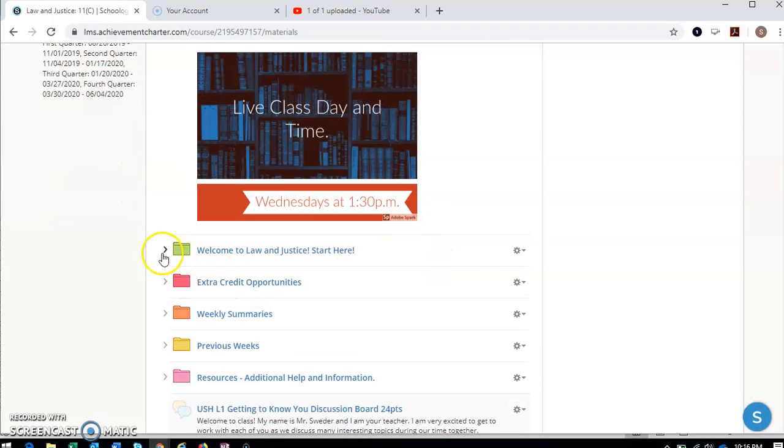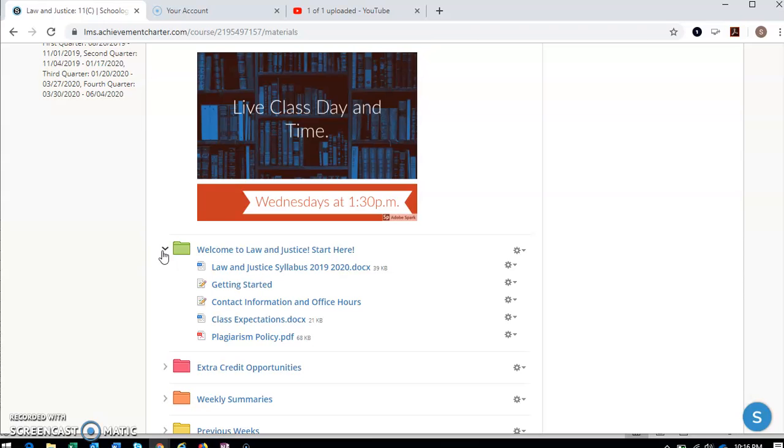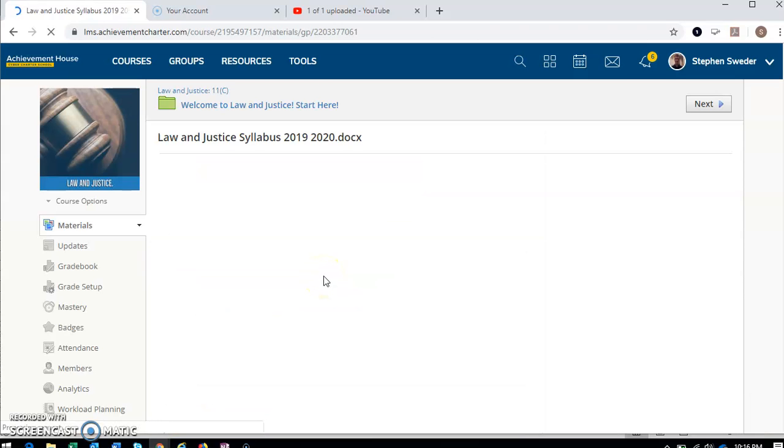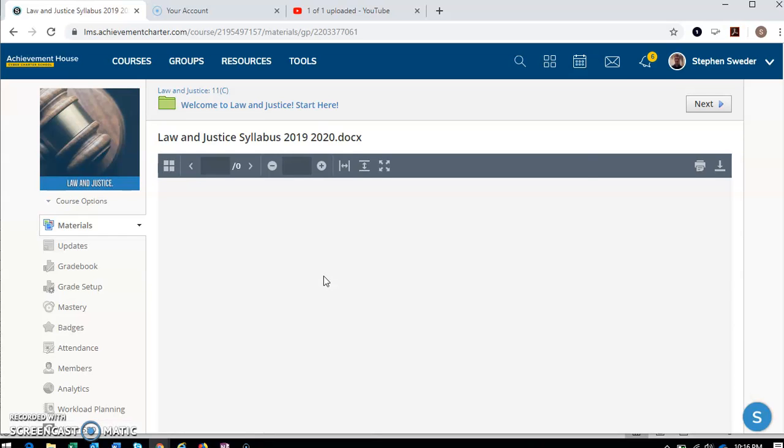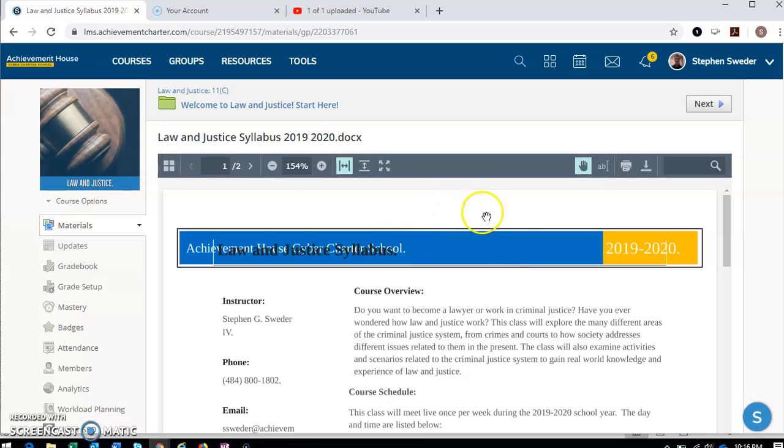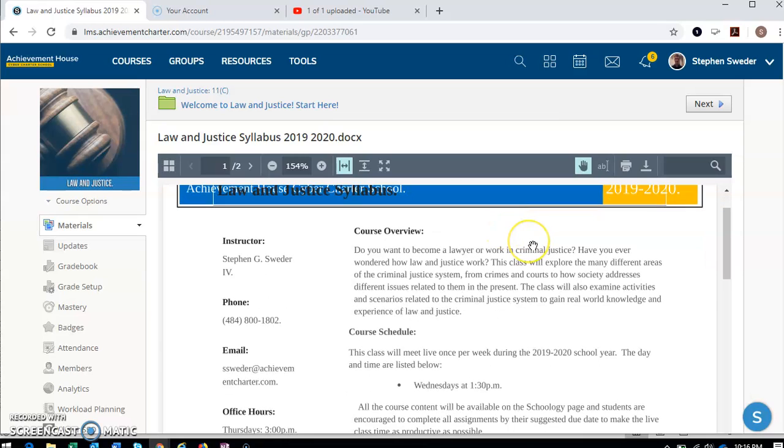Okay. So let's take a look at our Law and Justice Start Here folder. You might see some things get moved around, but here is our syllabus, just giving you a brief overview about what we're going to be talking about this year. So this is our course overview. It talks about the criminal justice system and how law and justice work.